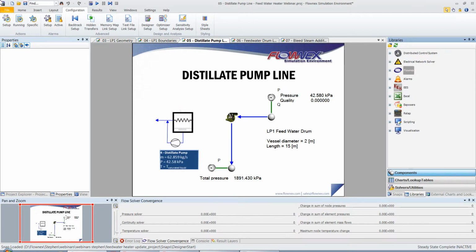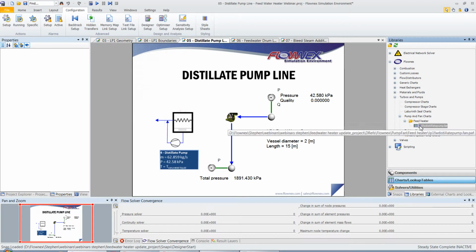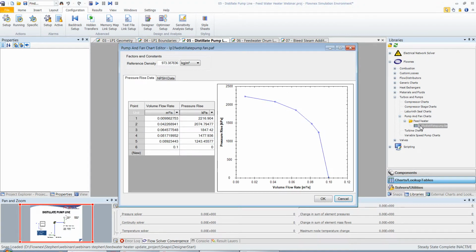I've set up the distillate pump line already and assigned the pump a pump curve. We can view or edit the pump curve under the Charts and Lookup Tables tab in the Flownex library. Here we can see the characteristics of the pump.